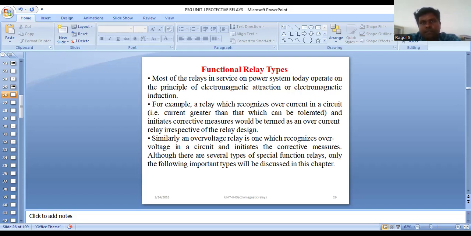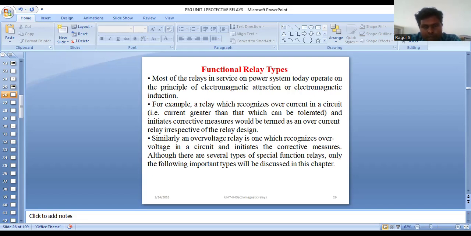The following points may be noted for the induction relay. The maximum force will be produced when the two fluxes are 90 degrees out of phase. The net force is the same at every instant. The direction of the net force, and hence the direction of motion of the disc, depends upon which flux is leading. Based upon these important points, we obtain the phase difference in the flux, the operating torque in the induction relay.